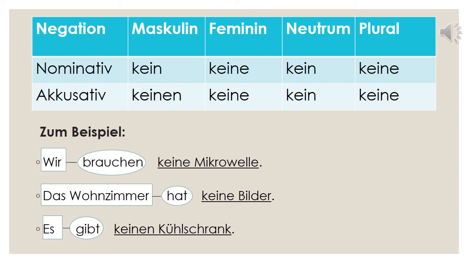Es gibt keinen Kühlschrank. Es gibt, this combination always takes accusative. So Kühlschrank is the object of the sentence in accusative. Kühlschrank is masculine. Now we have to think. It is the object of the sentence, so we have to use keinen. Keinen Kühlschrank. Okay?